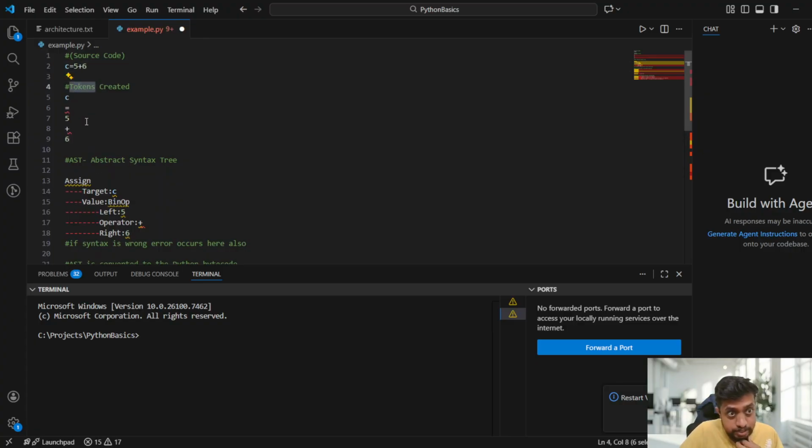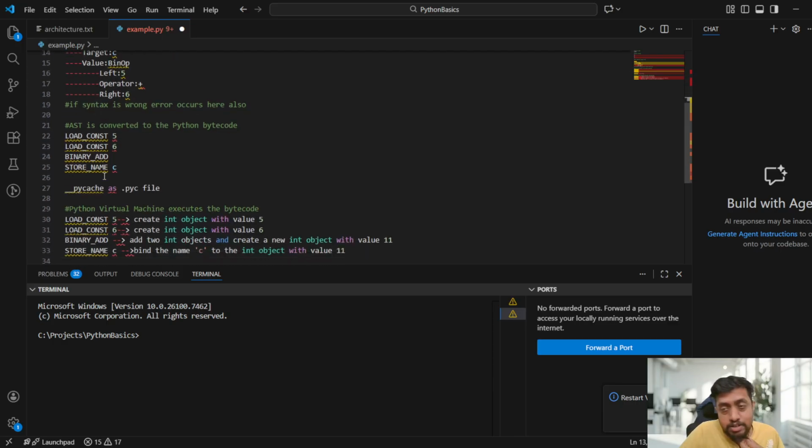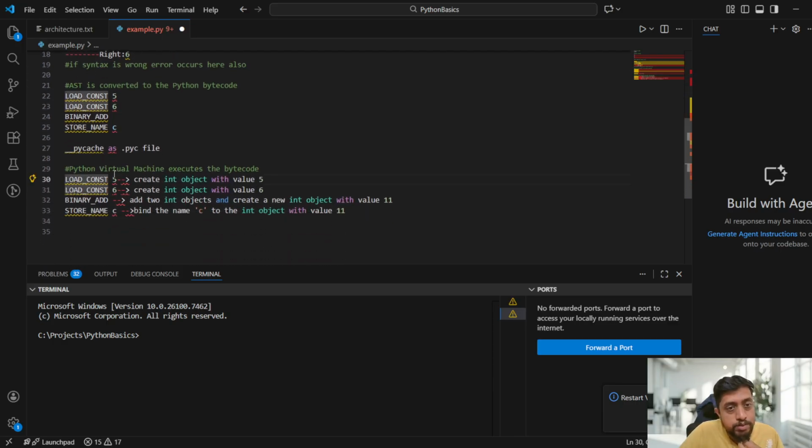First the token will get created, abstract syntax is done, next the AST is converted to bytecode, and the Python virtual machine executes the bytecode, guys. So this is just like a wow, right? I mean, these things will happen in a split of a second and we will get the result, whatever we require. So this is how it works internally. Okay, just understand these things. This is how it works, guys.